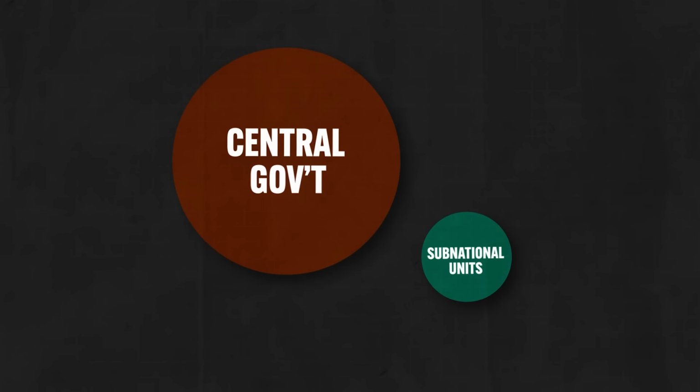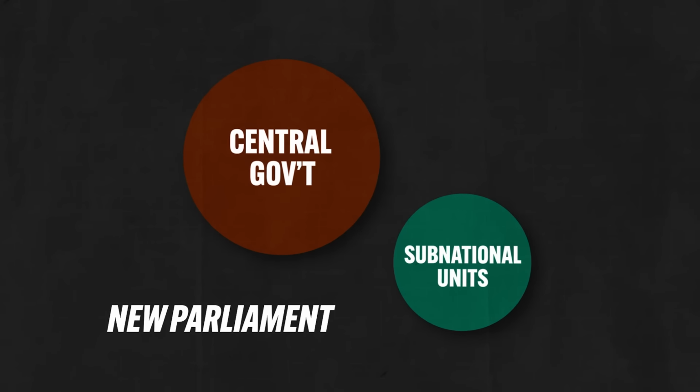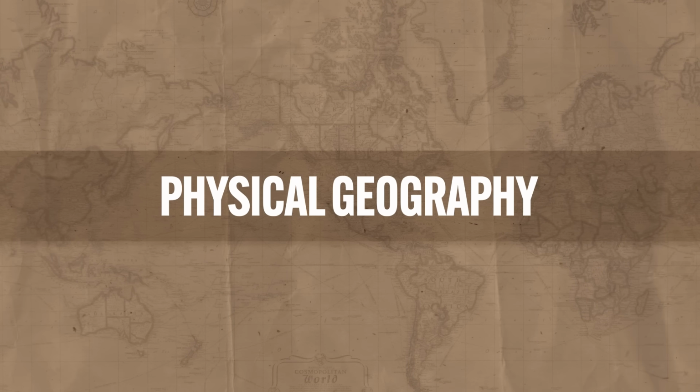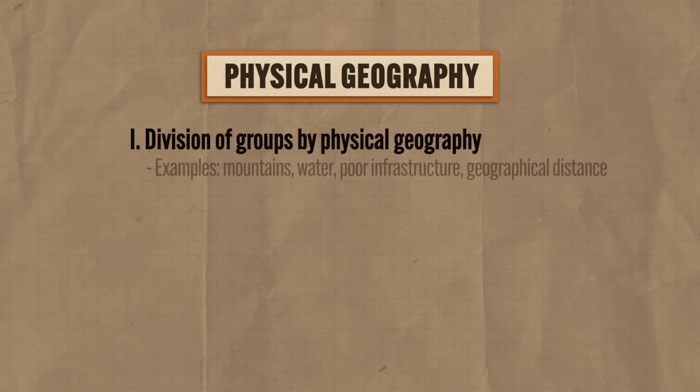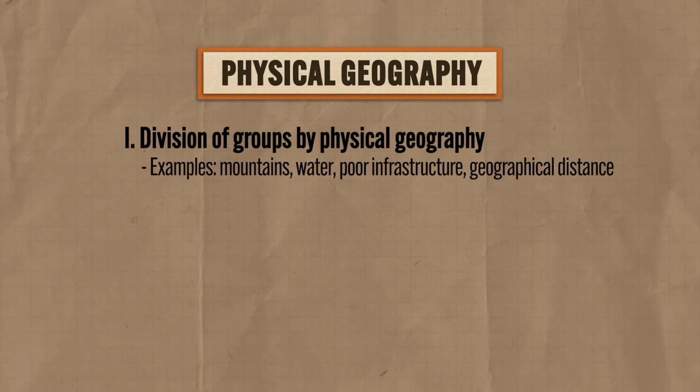stronger. And that process can be initiated by all kinds of things, like a constitutional change or the establishment of new parliaments or whatever. But here I'm going to introduce you to the 7 major factors that you need to know that can trigger the process of devolution. Okay, first is the division of groups by physical geography, which can include barriers like mountains or bodies of water or poor infrastructure or simply a massive distance between the capital and the other parts of the state.